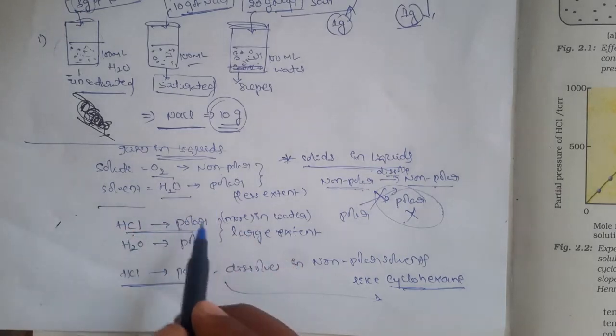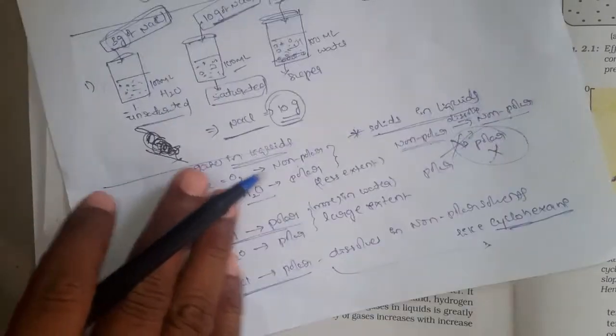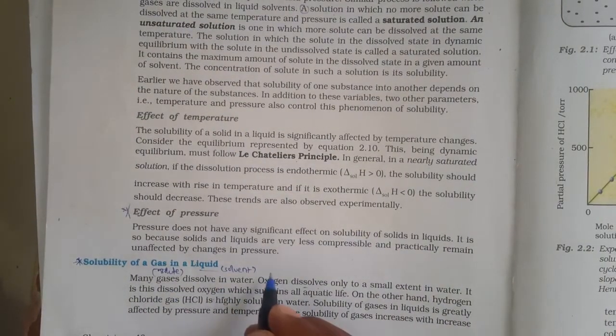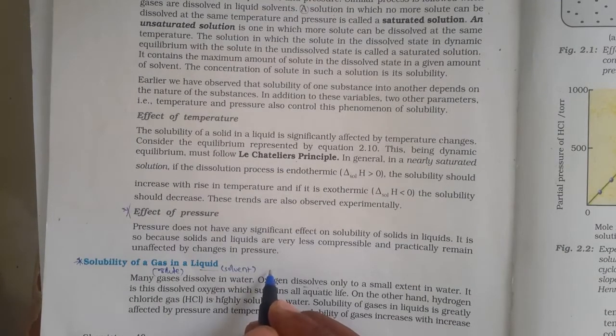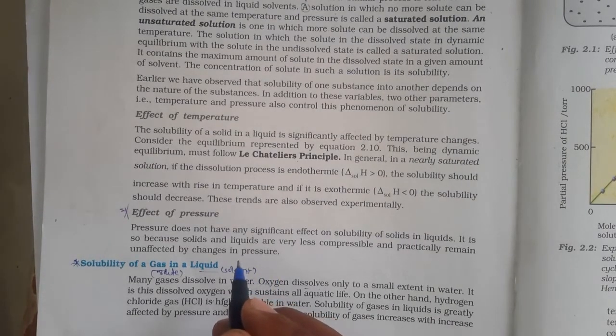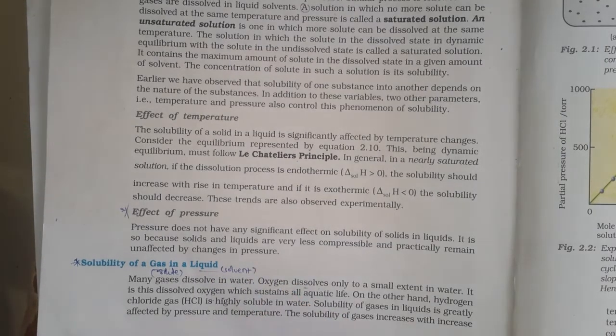So that is the reason why in this topic, the solubility of gases in liquids, we are going to avoid the nature of the solute and the nature of the solvent. Of course these are important to understand how much they can be dissolved, but here there is no proper thumb rule, right? So we are going to avoid the two factors.